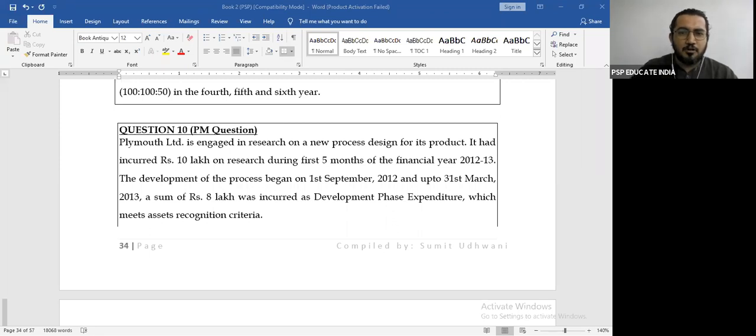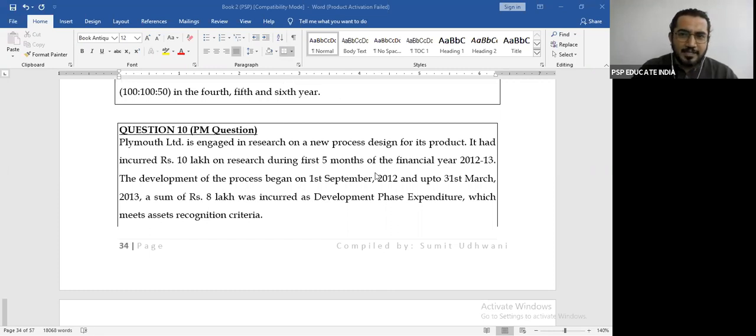Where should we put this research cost? Tell me, how will you treat the research cost? Okay, great. Everyone agrees it will directly go to the profit and loss account.